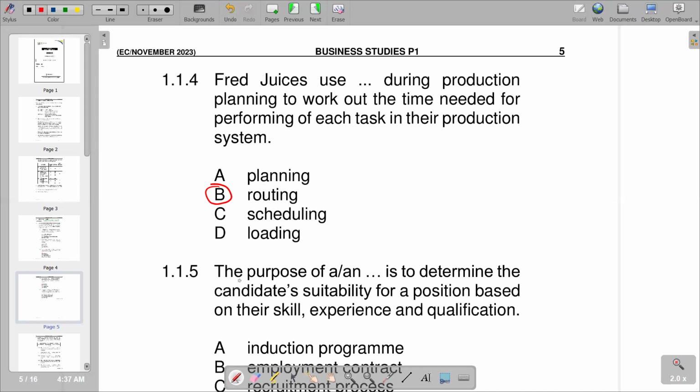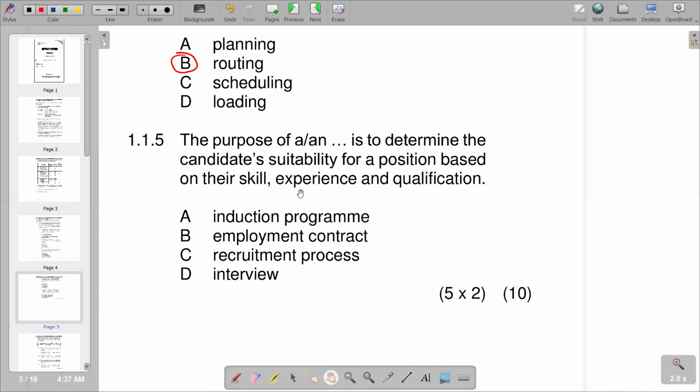Having that, now we go to the next part of the question, which is 1.1.5, which is saying the purpose of an dash is to determine the candidate's suitability for a position based on their skill, experience, and qualification. And we've got induction program, employment contract, recruitment process, and interview. But we have got a key explanation that we are determining the suitability for a position. So it means this candidate is no longer at the workplace. We are in the process of trying to see if this candidate is suitable. So obviously, the correct answer is going to be an interview.